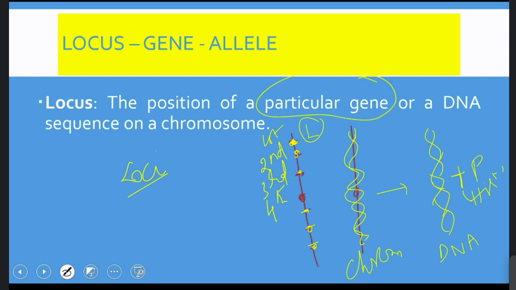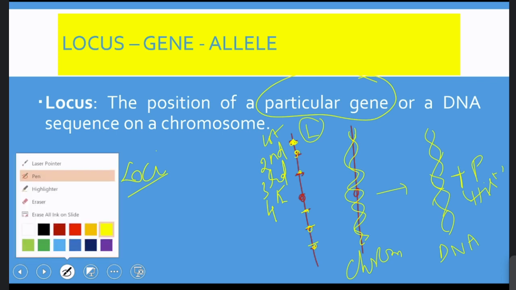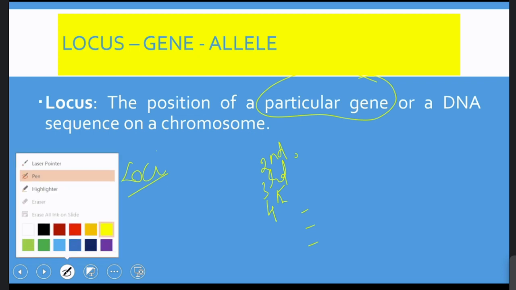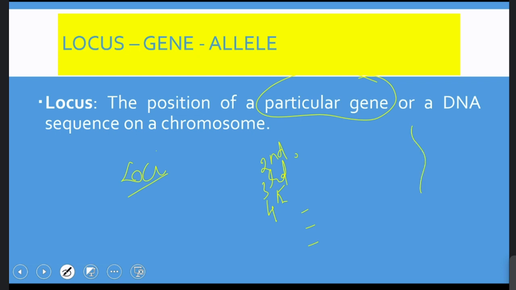Okay, coming to DNA, how will we define a locus? What is DNA? DNA is a double helical structure. When we separate the two strands, both strands have adenine, guanine, cytosine, thymine, etc., where the nucleotides are arranged in a sequential order.